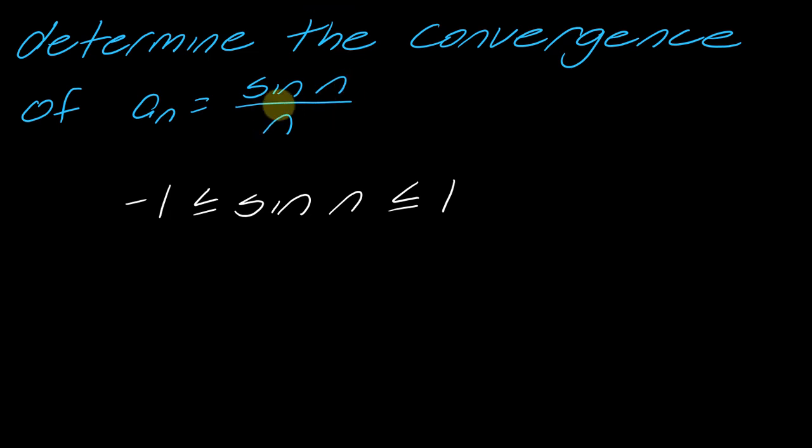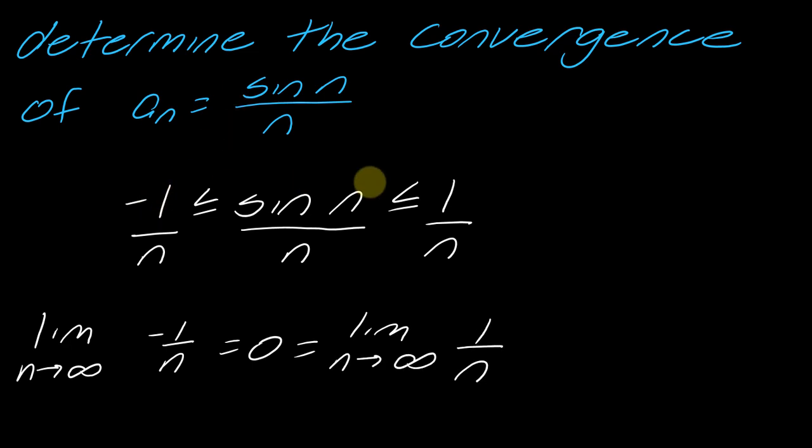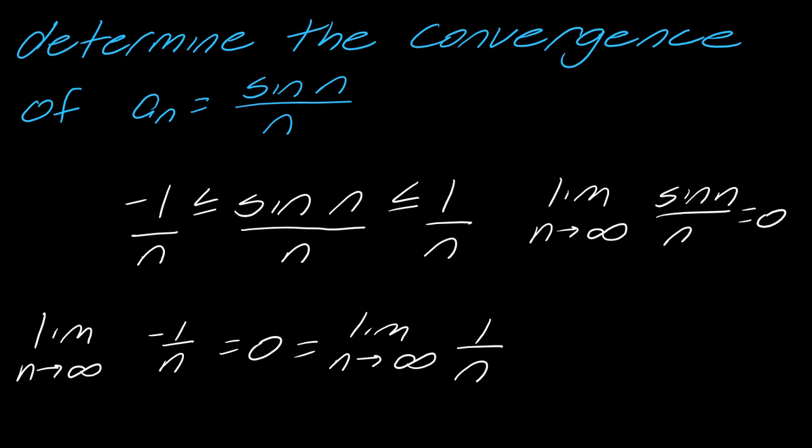And then obviously I want to have everything over n, so then I can divide each part by n. And so from here, now I can say the limit as n approaches infinity of -1 over n, well, that's going to equal 0, and that is equivalent to the limit as n approaches infinity of 1 over n. So these two are both equal to 0, so therefore I can say that the limit as n approaches infinity of sine of n over n also has to equal 0 by the sandwich theorem. So that's a really classic way to use that.